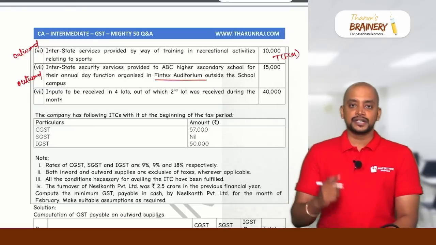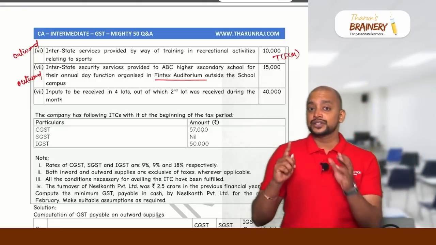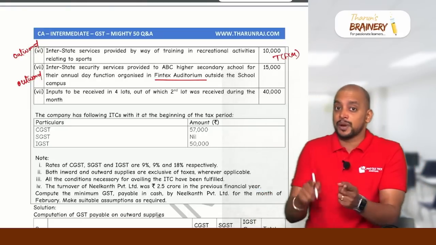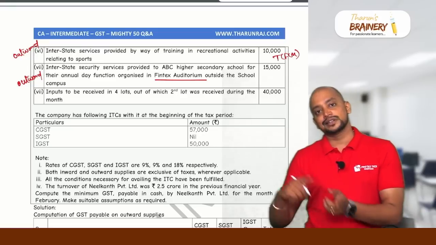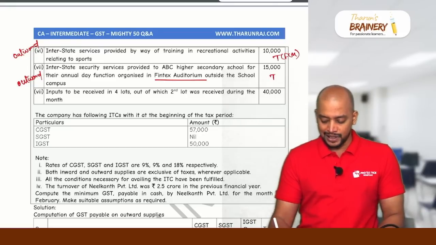Security and housekeeping services to a category 1 education institution are exempted, provided they are within the premises. It is not within the premises, it is outside the premises. Due to that reason, it will be taxable under FCM.